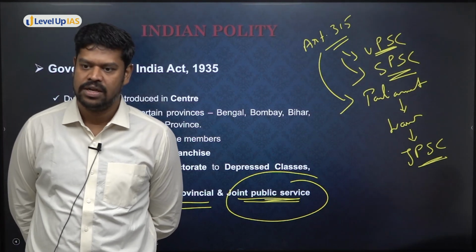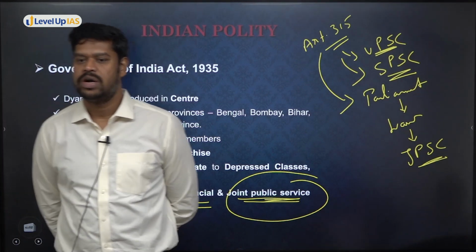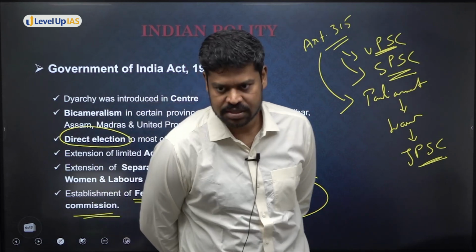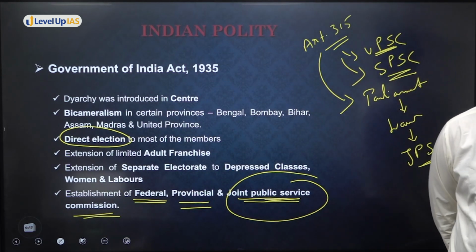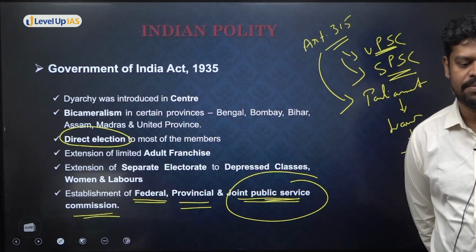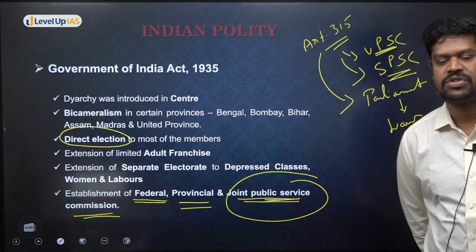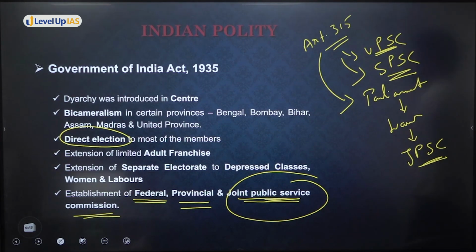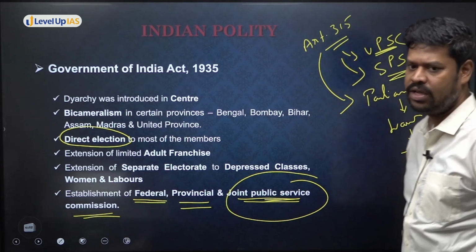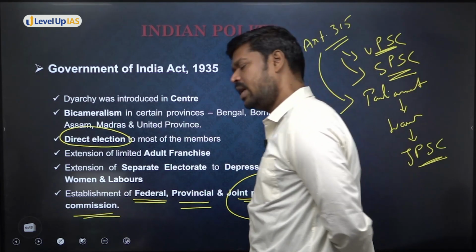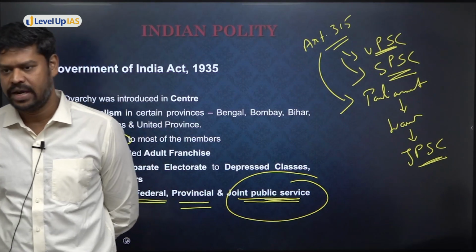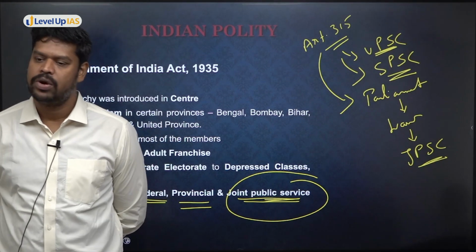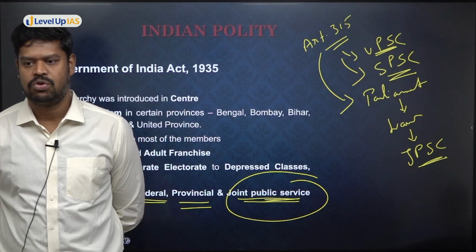Is that clear? So is there a provision for a joint public service commission? Yes, but it is not a constitutional body if it is established. It can be established only by a law passed by the Parliament. So what will be the status of such a body? It is a statutory body, but right now we do not have any joint public service commission. In 1960, a joint public service commission was created by an act of Parliament, but today it is not the case. It should be clear about all those things.